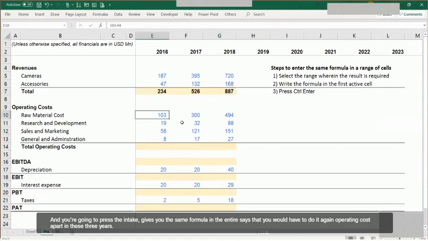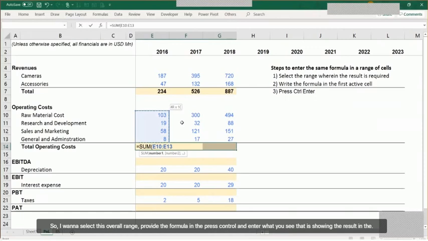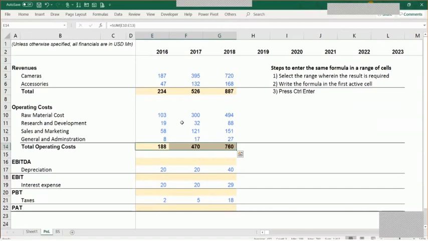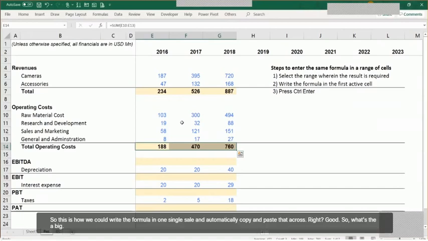Let's do it again. So operating cost, I've got in these 3 years. So I'm going to select this overall range, provide the formula in the first year, and press Control and Enter, which you see is showing the result in the entire range of cells. So this is how you could write the formula in one single cell and automatically copy and paste it across on the right hand side.